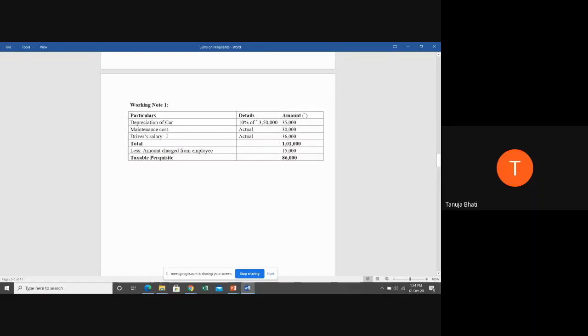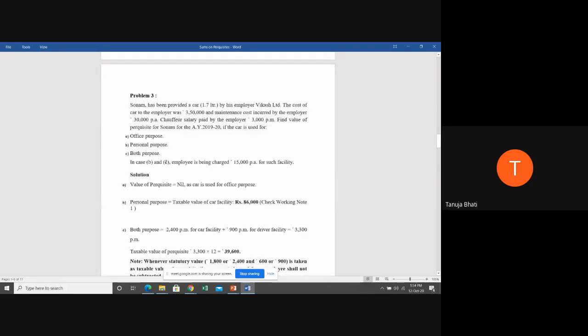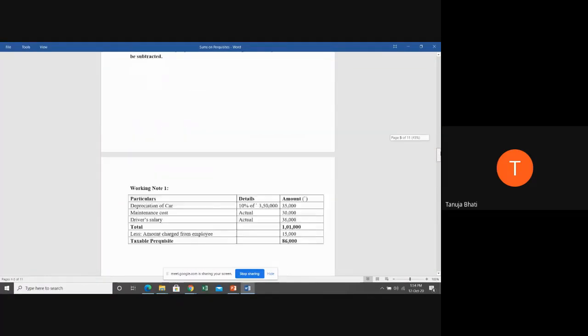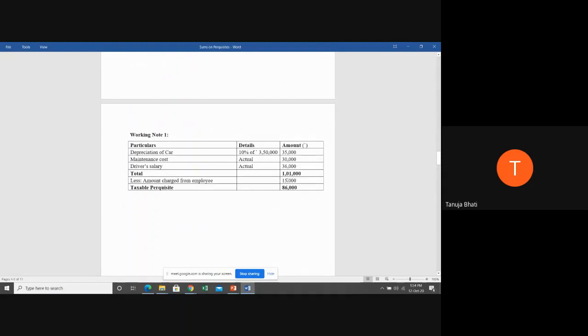Driver salary is 3,000 per month, but you have to multiply it by 12, so it's 36,000. So the total expenditure incurred by the employer is 1,01,000. Now, from this 1,01,000, they are recovering some amount from the employee. In case B and C, the employee is charged 15,000 per annum. So they are recovering 15,000 from the employee.